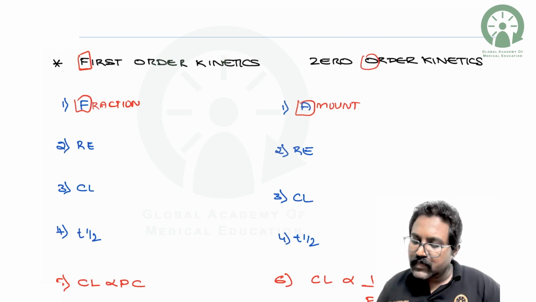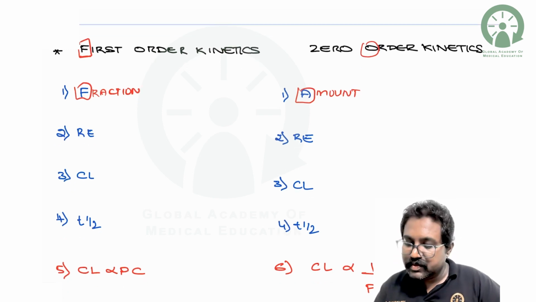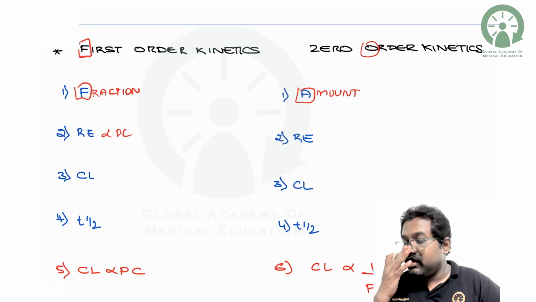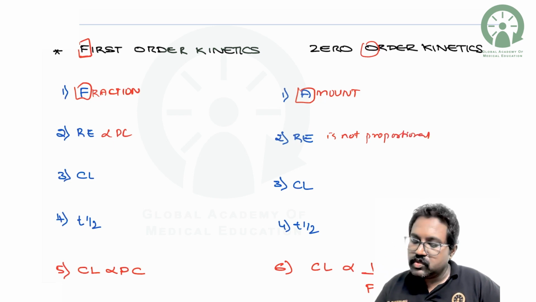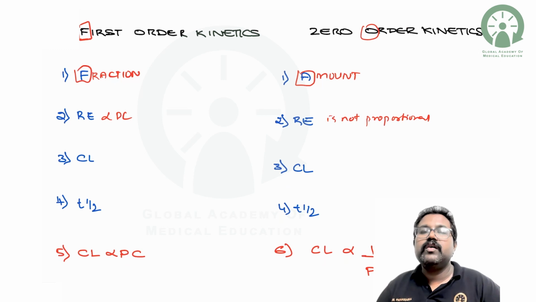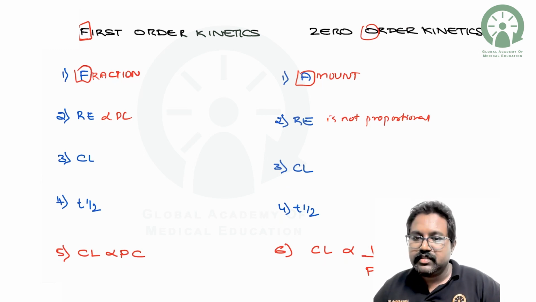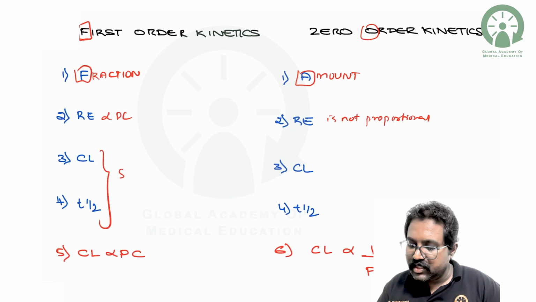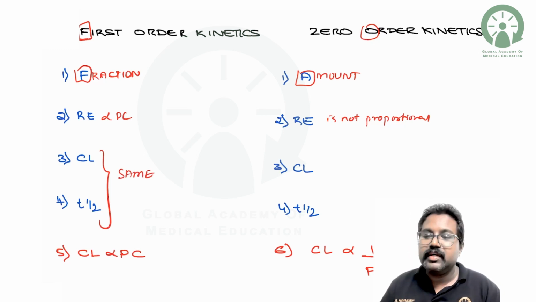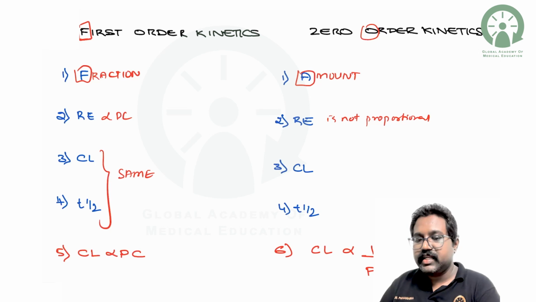Okay. So next, in first order kinetics the rate of elimination is proportional to the plasma concentration. In zero order, the rate of elimination is not proportional. So what happens to the clearance and the half-life? Since the rate of elimination is proportional to the plasma concentration of the drug administered, the clearance and half-life will remain the same. So there will be no change in the clearance as well as half-life even if you increase the dose of a drug which is following first order kinetics.